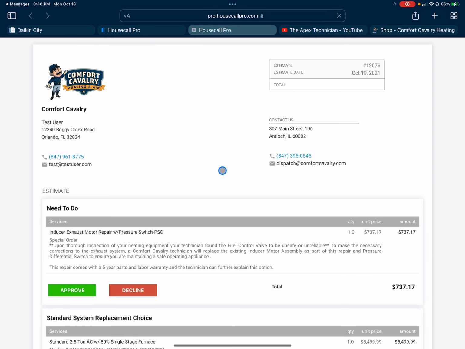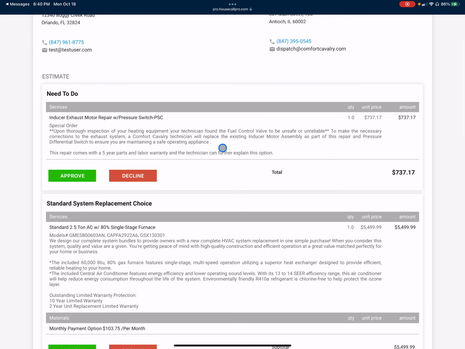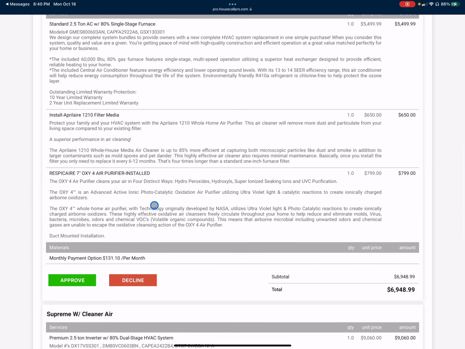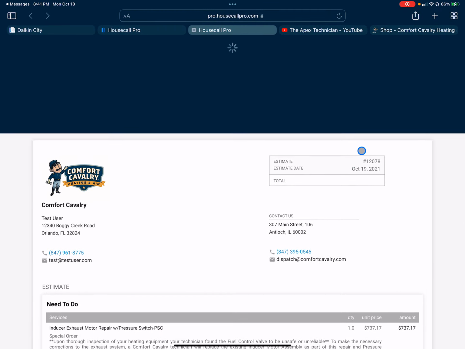And then I would do this with her there, and you can go over this with the customer. So they have a need to do, standard system with cleaner air, Supreme with cleaner air, and as they approve or decline it, you say, sir, I just need you to approve that. And then if you're going to do the monthly payment option, just go back into GreenSky, apply for it, put that same amount, and it's as simple as that.